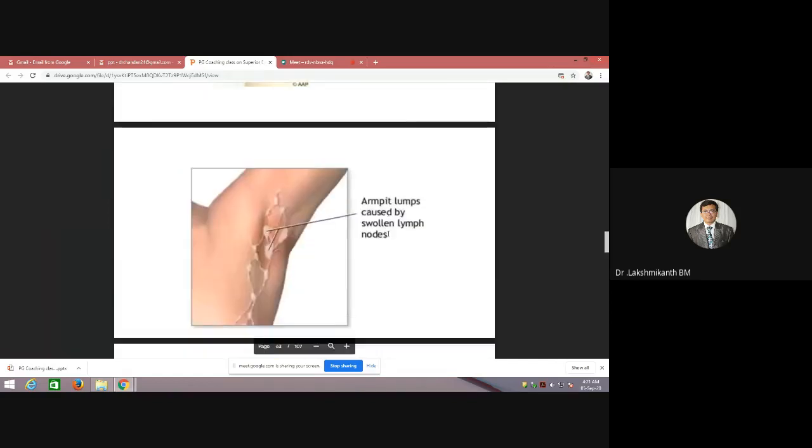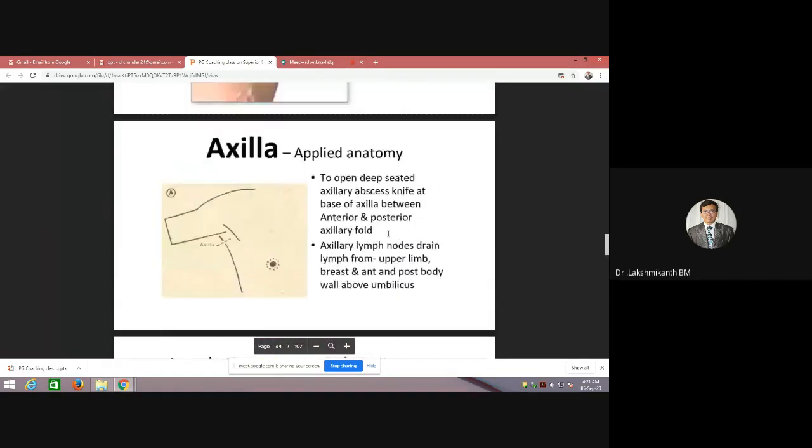Okay, fine. Whenever you are opening the abscess, it should be at the level of the base of the axilla, between the anterior axillary fold and the posterior axillary fold, in the middle. It should be Hilton's method of drainage. What is Hilton's method of drainage?